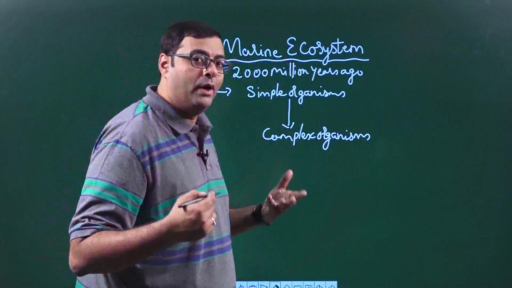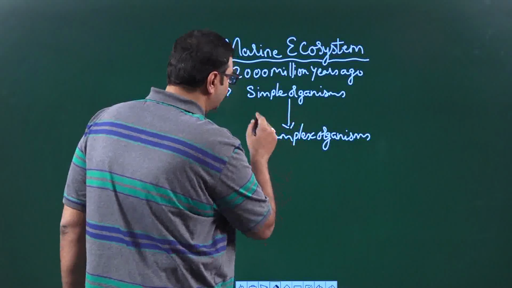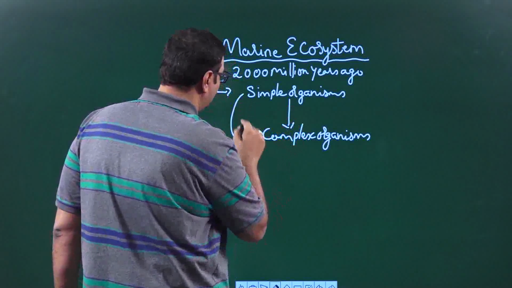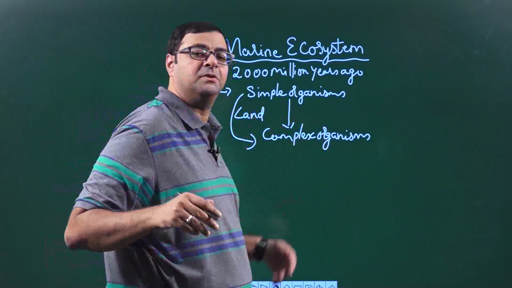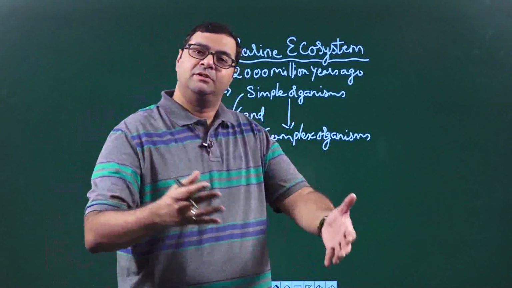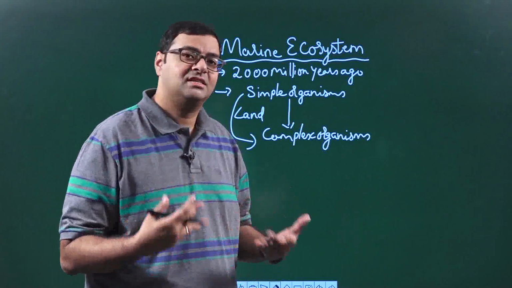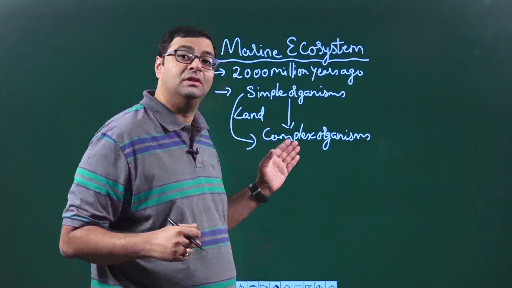Now, when these simple organisms started coming onto the land, they started becoming complex because the environment present in the water is different compared to the land.